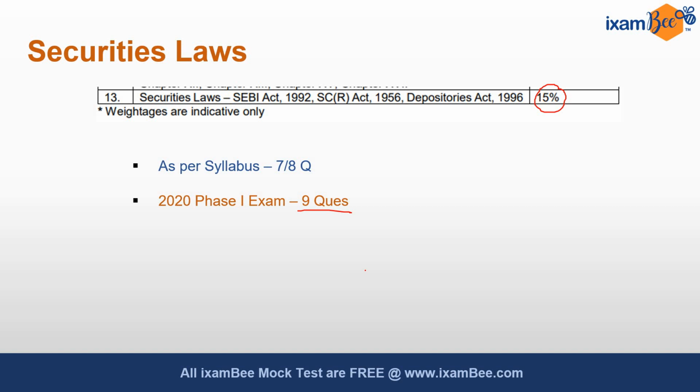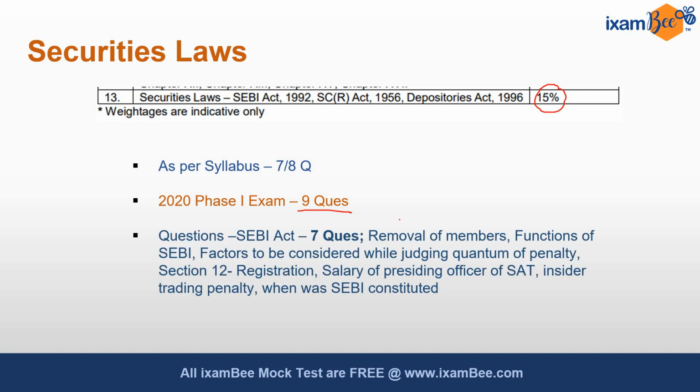this area. There were 7 questions from Sebi Act. One was removal of members, section 6 deals with this. Then functions of the Sebi was asked, section 11. Then factors to be considered while adjudging the quantum of penalty, section 15J. Then section 12, which was relating to registration of sub-brokers, brokers, depositories, venture capital funds and other organizations in the